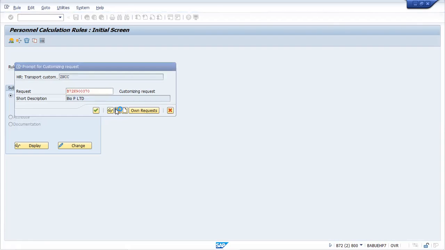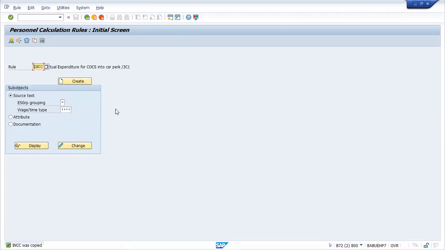Okay, so what you have to do, I'm not telling you to do it now, just for your reference, whatever rules are written here. In this rule you have to add the custom waste types that you have created for your car perk, the car allowance. So this is how you will be using it. With this we have completed the car and conveyance portion.